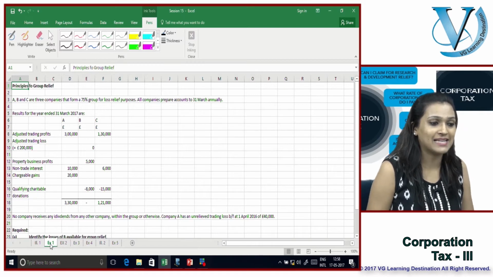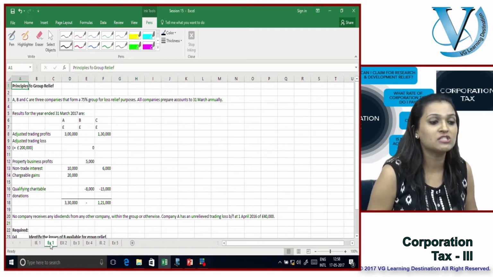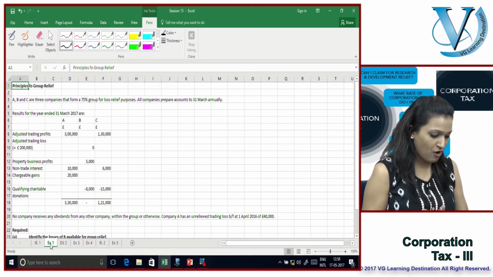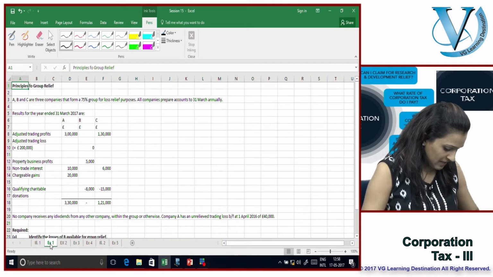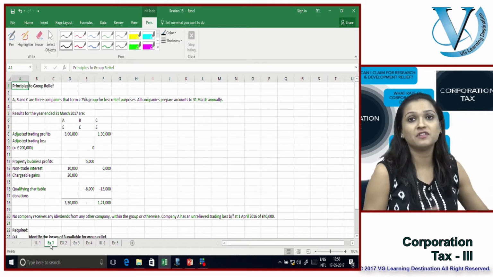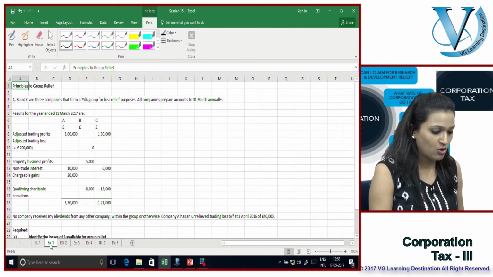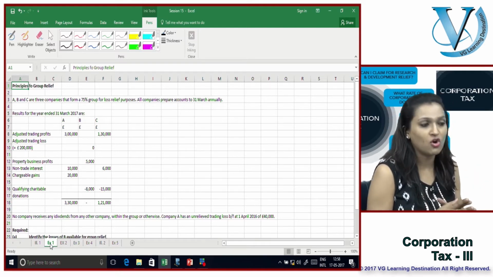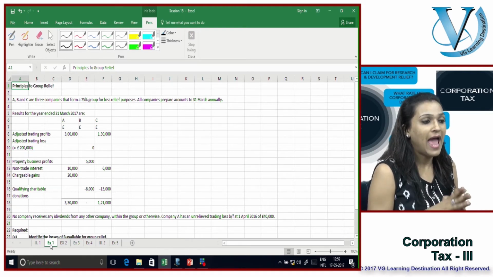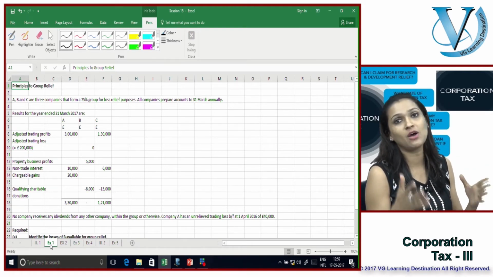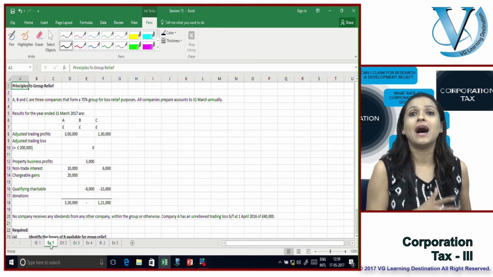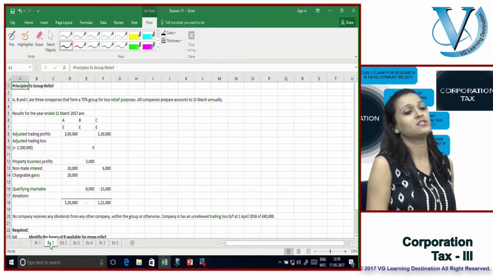Company A has an unrelieved trading loss brought forward of £40,000. So definitely you're going to set off this brought forward loss first in line. So let's have a look at what is the loss of B that needs to be set off and what are the available options of profits of A and C against which you can set off these losses.